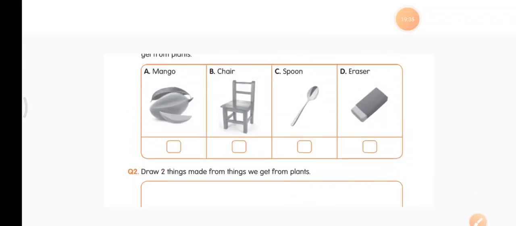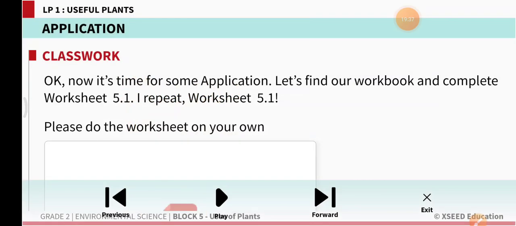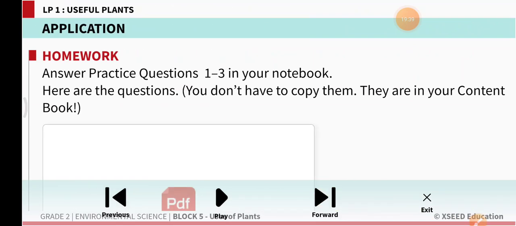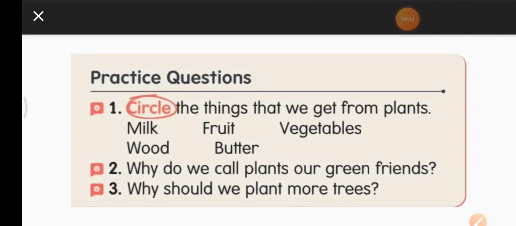Right? All of you open your content book. Yes, content book. We have these 3 questions here. Practice questions. First question is very easy. Circle the things that we get from plants. So 5 words are given. You have to circle the word which you think are from plants.